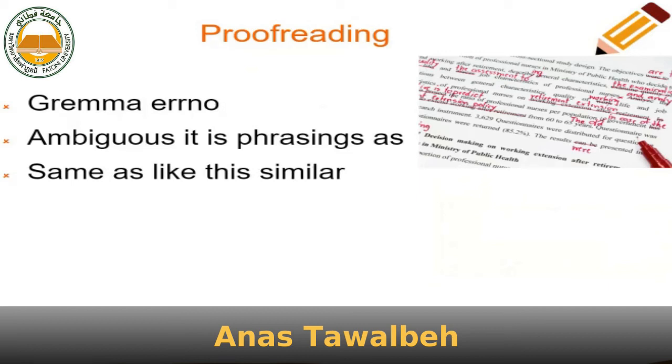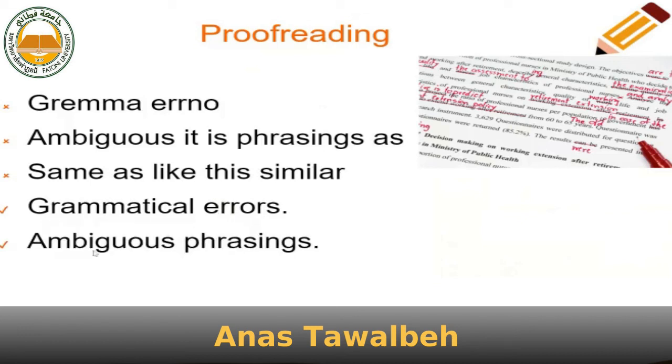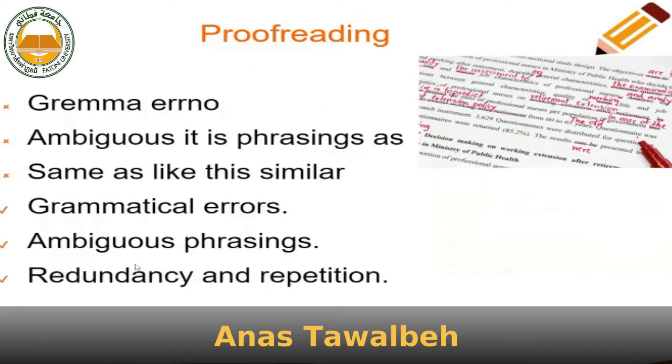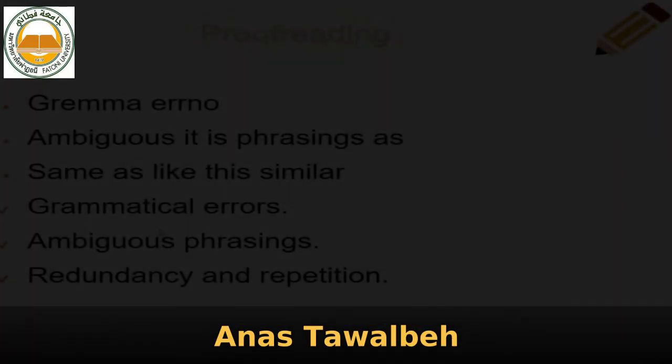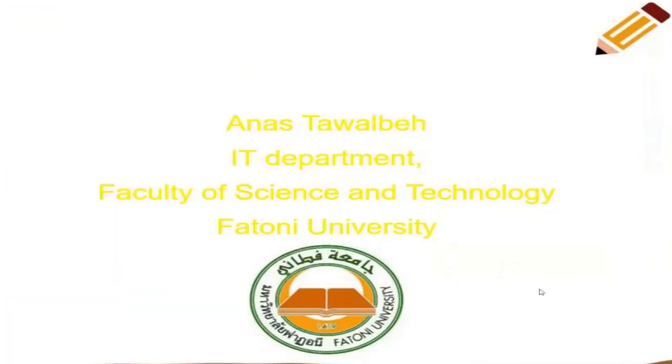So when you are doing proofreading, you need to make sure those are not there, and that's why you see the X here. That means the cross sign is wrong, but the right one is grammatical error. So you need to make sure that there is no grammatical error, there is no typo, there is no ambiguous phrasing, that is, a phrase that is not clear. I mean, people don't understand. As well as there is no redundancy. When proofreading, you need to make sure that there are no grammatical errors, no ambiguous phrasing, and also no redundancy and repetition.